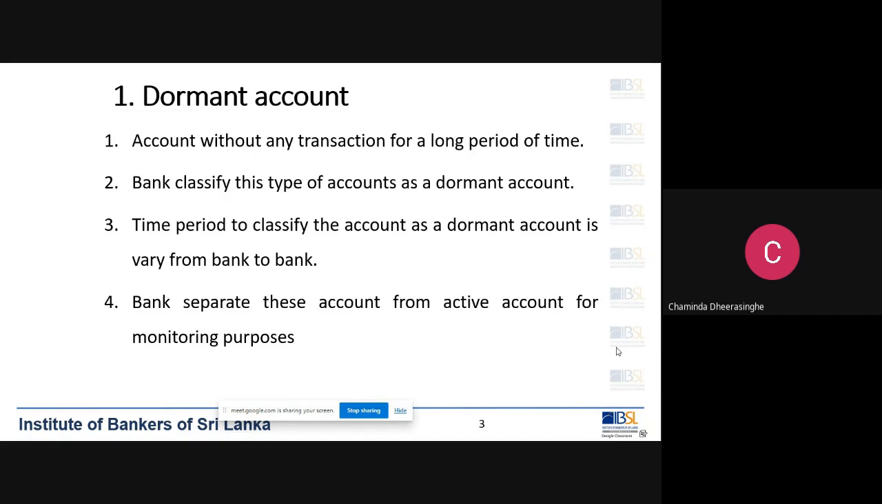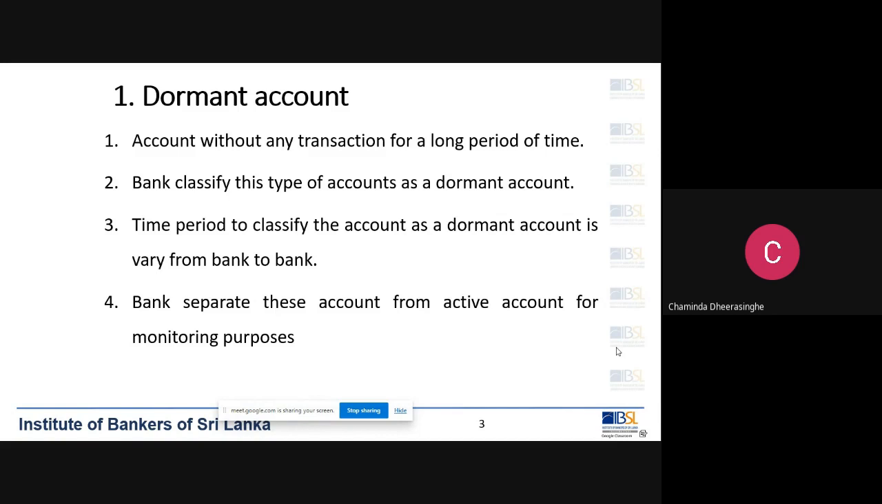If there are no transactions of an account for a long period of time, then the bank classifies this type of account as a dormant account. So that is the procedure. You have to monitor the accounts. If you see there are no transactions for a long period of time, then you have an internal procedure. As per your procedure, if this account has no transaction for a period of time that's specified in your internal process, then you have to classify that account as a dormant account.